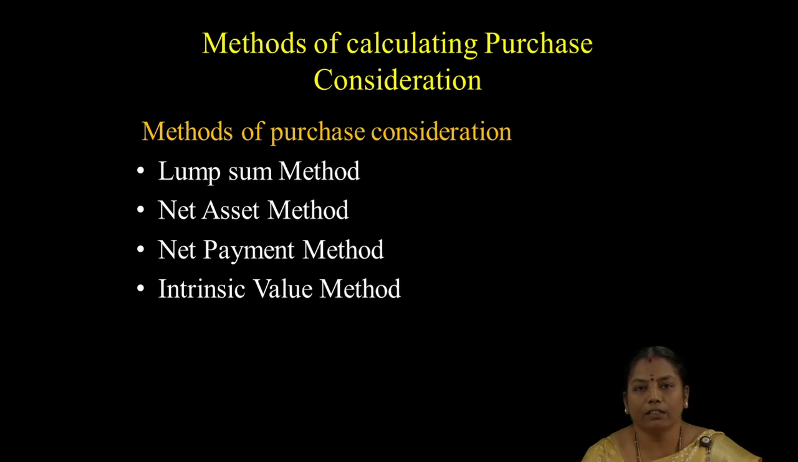Let me see how we can calculate the purchase consideration. Here there are four methods to calculate the purchase consideration. The first one is the lump sum method. The second method is the net asset method. The third one is the net payment method. And the fourth one is the intrinsic value method. Let me see the various methods one by one.